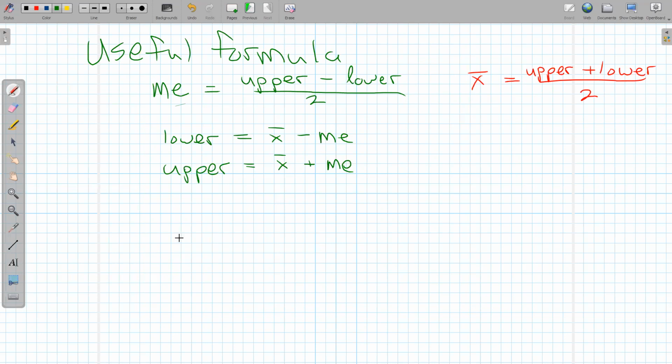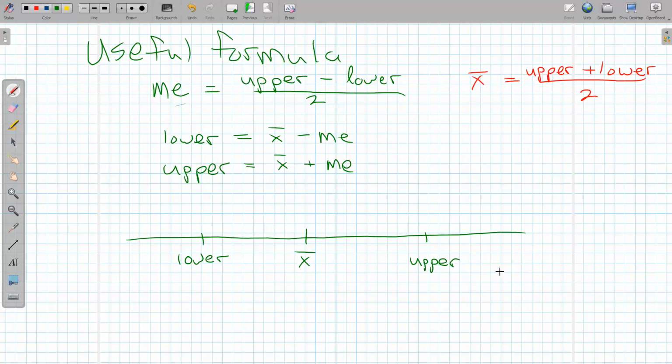So again, anatomy of point estimates and margins of error. The point estimate is something like x bar in the middle, and then we have these lower and upper estimates related to it. Now, ideally, they're going to be symmetric. That is, the distance from here to here is going to be the same as the distance from there to there. But in the simulations, that almost never happens perfectly. They'll just be close. This distance is the margin of error, ideally. So here's a picture of the relationship between these four numbers and then some equations that go along with that.